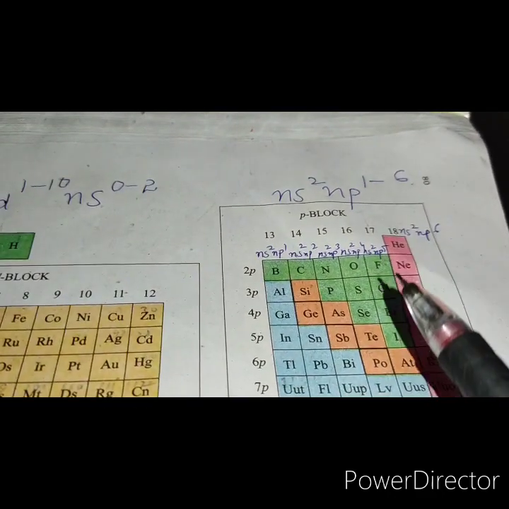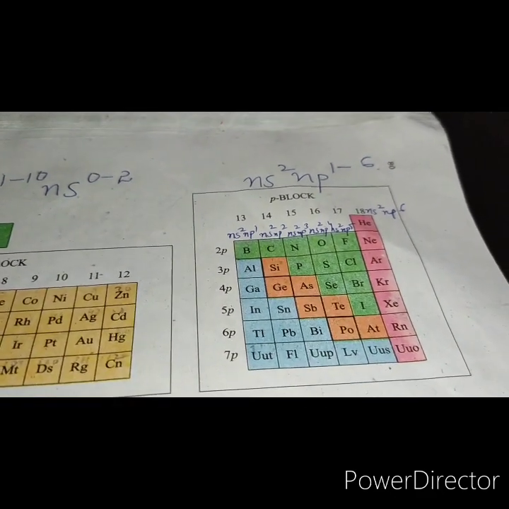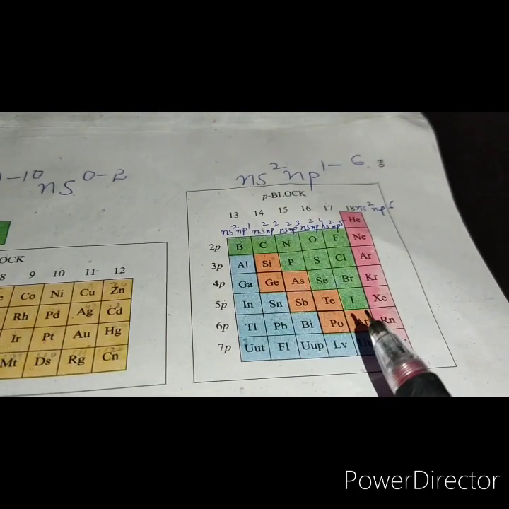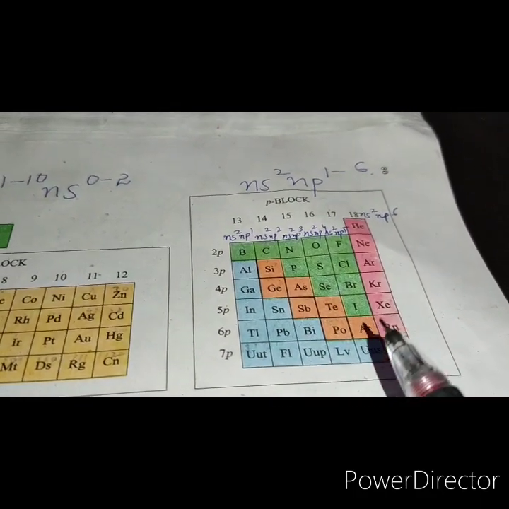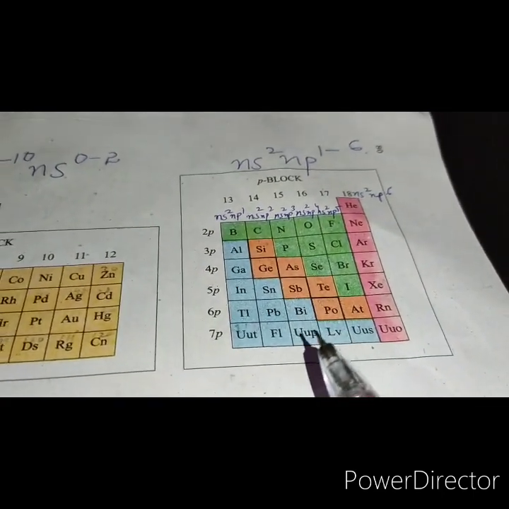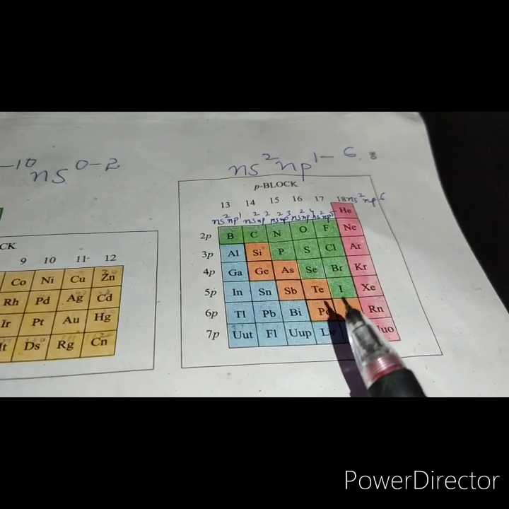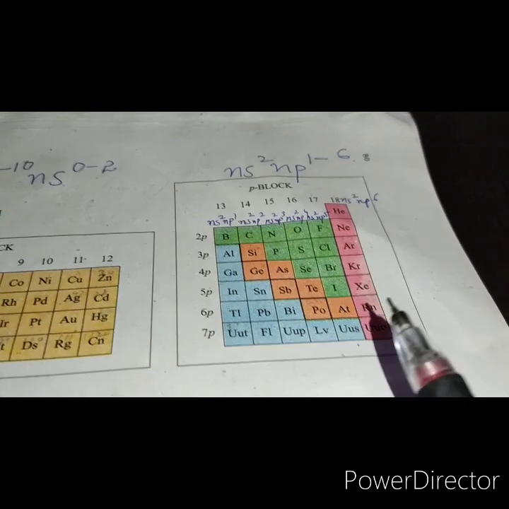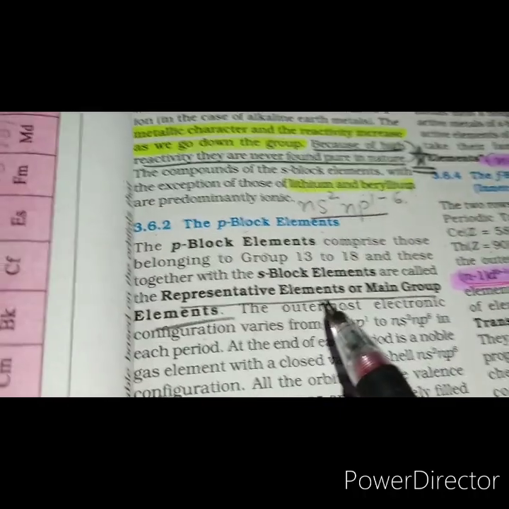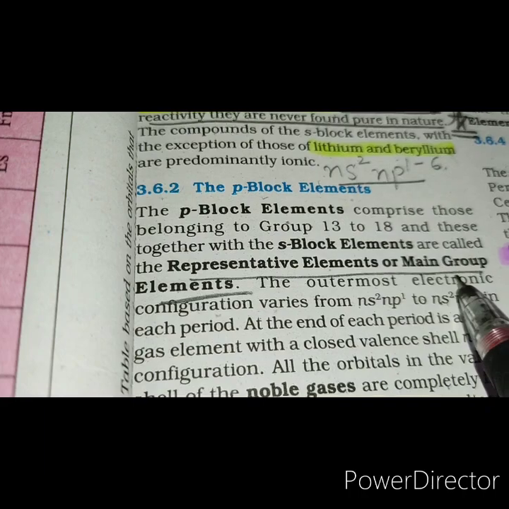Then their ionization enthalpies are relatively high as compared to s block elements. The ionization enthalpies increase as we move along a period because the nuclear charge increases when we move along a period. Then they form covalent compounds and some of them show more than one oxidation state in their compounds.